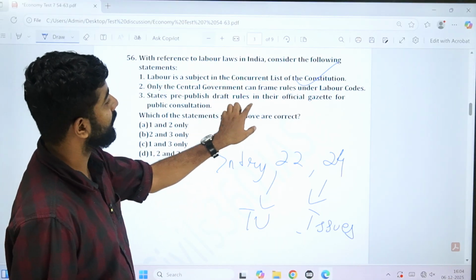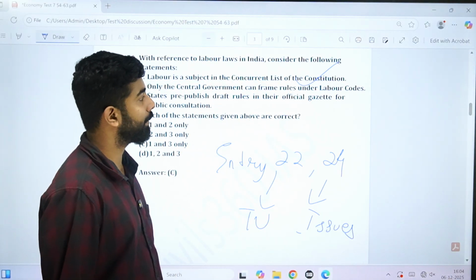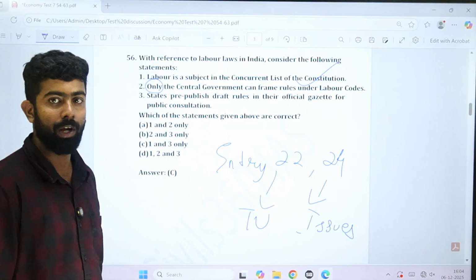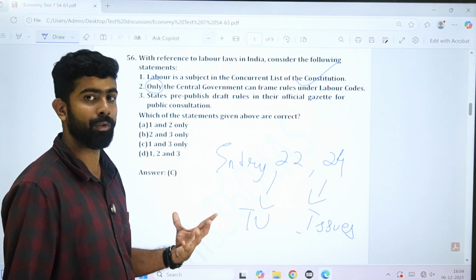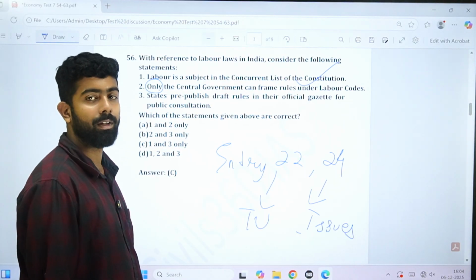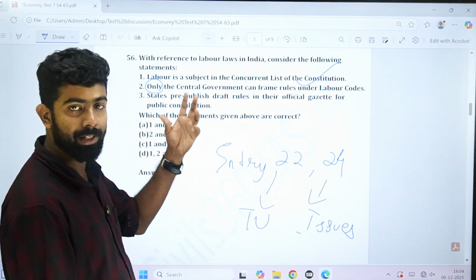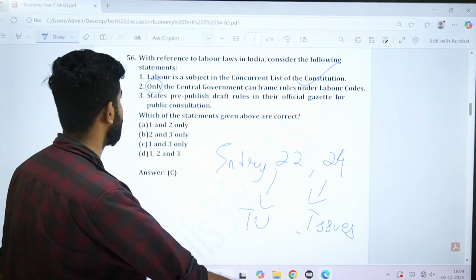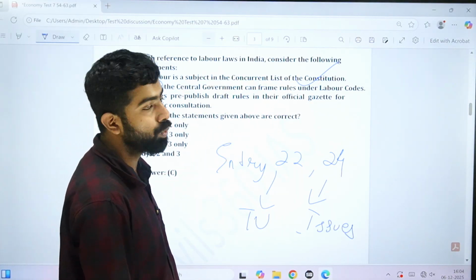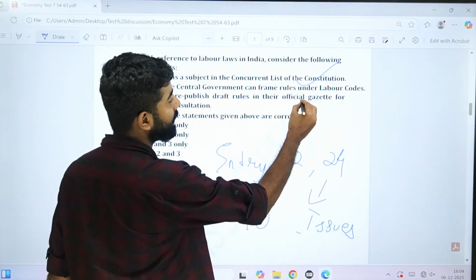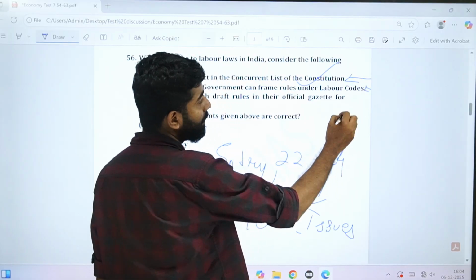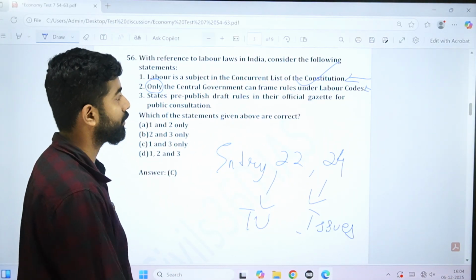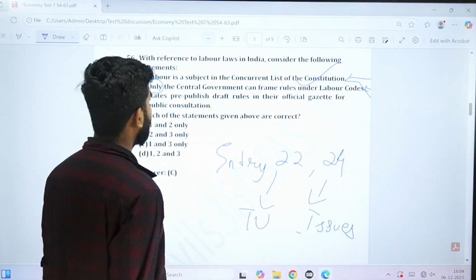Okay, only the central government can frame rules under labor codes. Here there is a word "only", so you have to be careful regarding it. Only the central government can frame rules under the labor codes. So "only" is there, "frame rules" is there. Since it is concurrent list, this statement is contradicting with this, right? Because if it's in the concurrent list, both central and state can make laws and rules regarding it. So this is wrong. Okay?